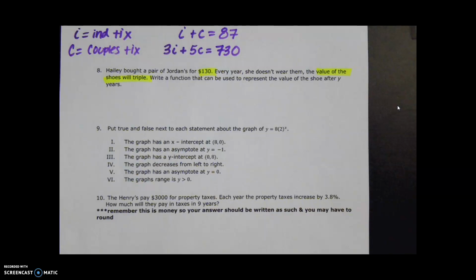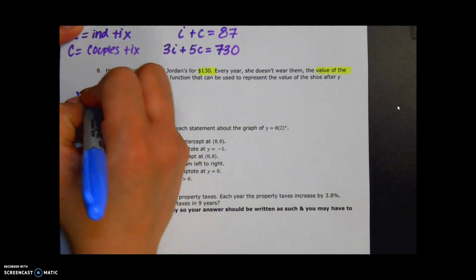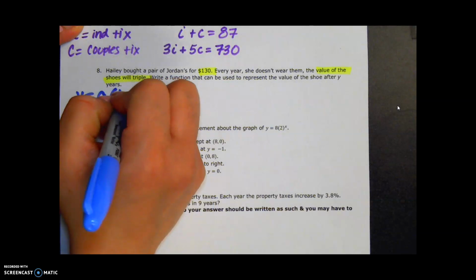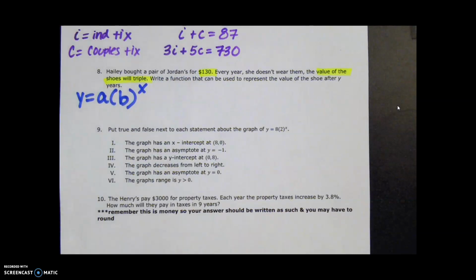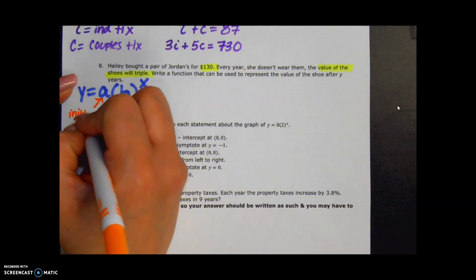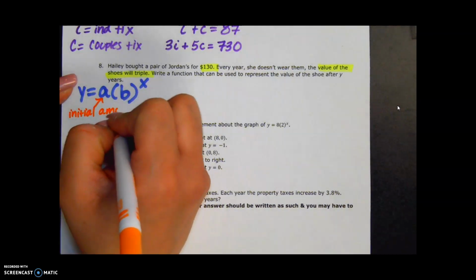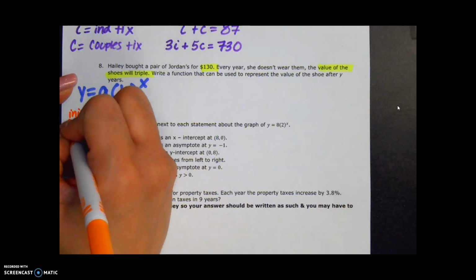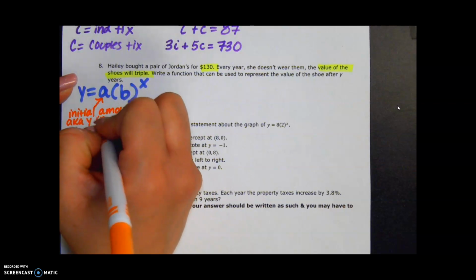I know it's exponential because they're tripling each time. It's not linear. So we've got Y equals A times B to the X. A is going to be my starting amount, my initial amount, AKA my y-intercept, by the way.